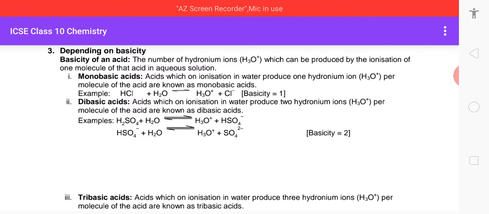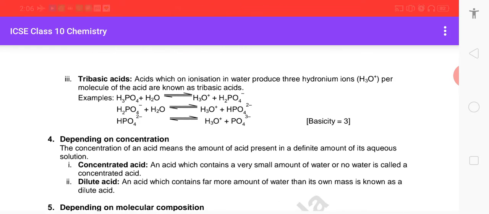For example, HCl ionizes to produce one hydronium ion, so its basicity is 1. Dibasic acids produce 2 hydronium ions per molecule. For example, H2SO4 produces 2 hydronium ions, so its basicity is 2.